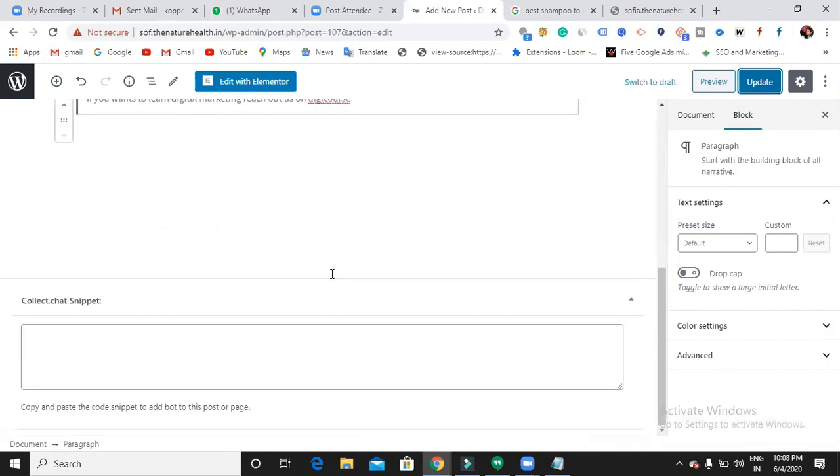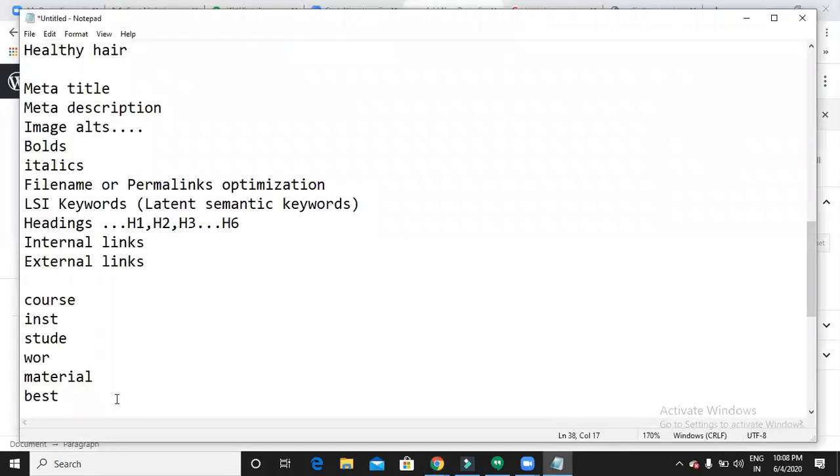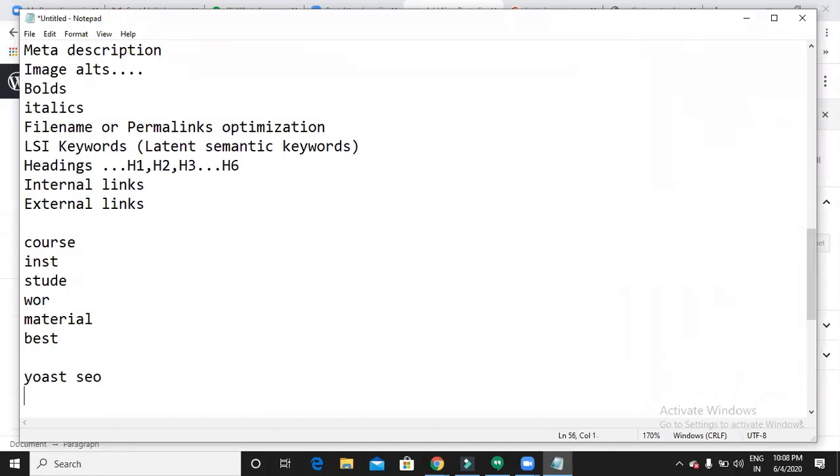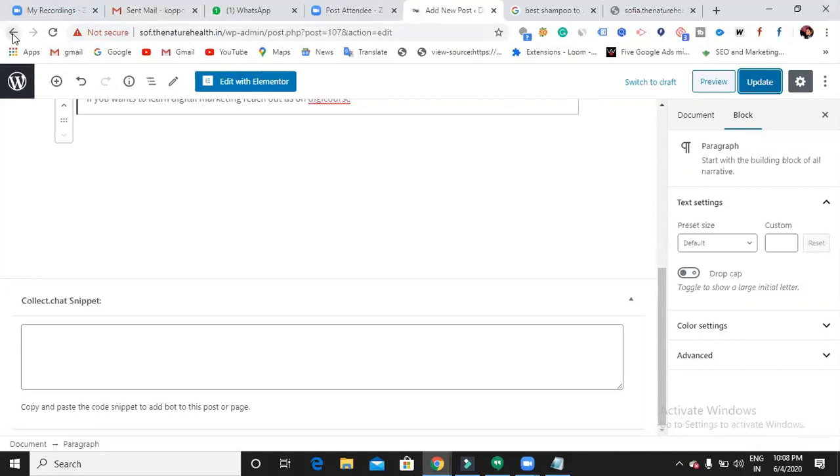Now let us have a meta title. By default, you don't have an option of writing meta titles and meta descriptions. You should install a plugin. Once you install a plugin, only then can you write it. There are two plugins you can use: Yoast SEO plugin, or else you can install All in One SEO as well. Anyone you can use, anything is fine.